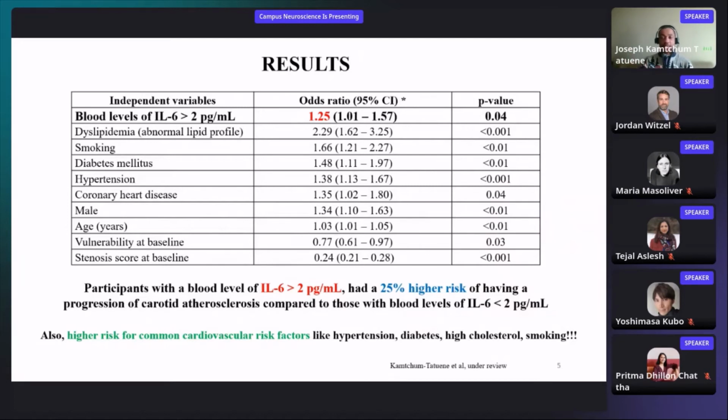And this was independent of all the other factors that typically affect the progression of carotid plaques, especially hypertension, diabetes, or smoking. But we also saw an association or an increased risk of carotid narrowing related to those risk factors. For example, you can see here abnormal lipid profile is related to 129% increase in the risk of having a carotid atherosclerosis progression. And this progression is a risk factor for subsequent stroke.